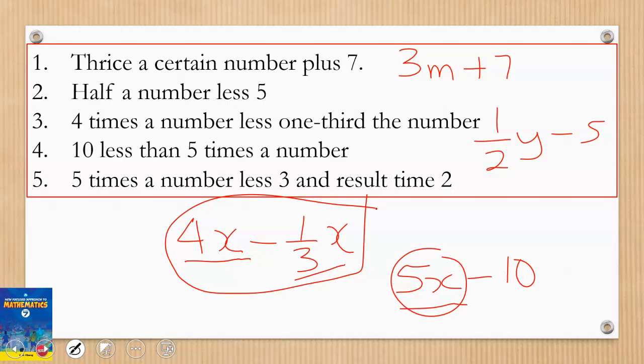Then the last one, we say 5 times a number less 3, and the result is 2.